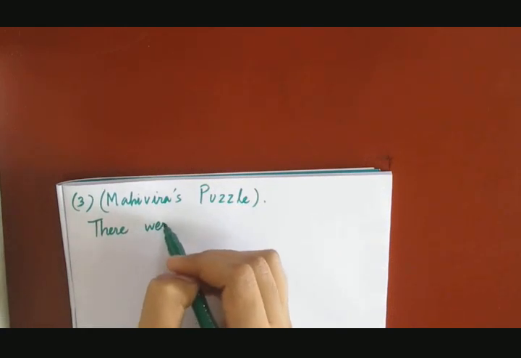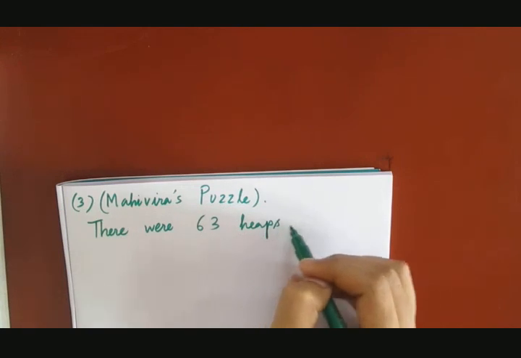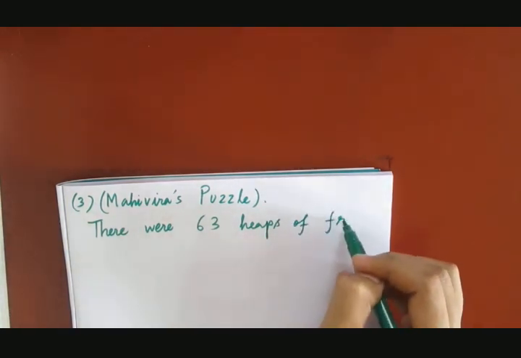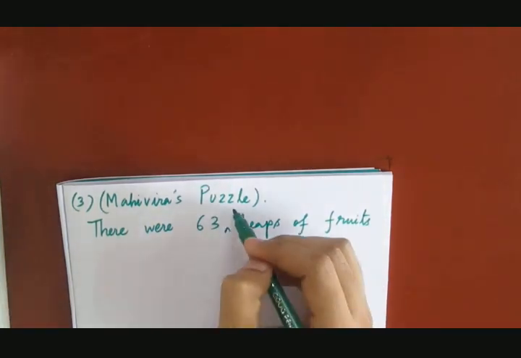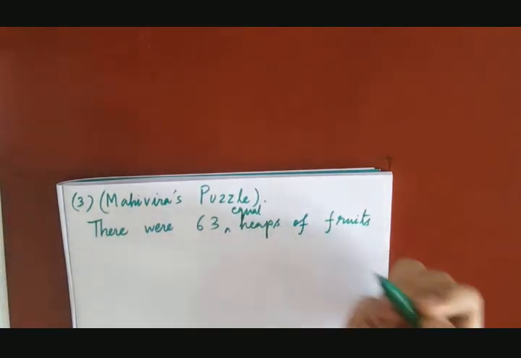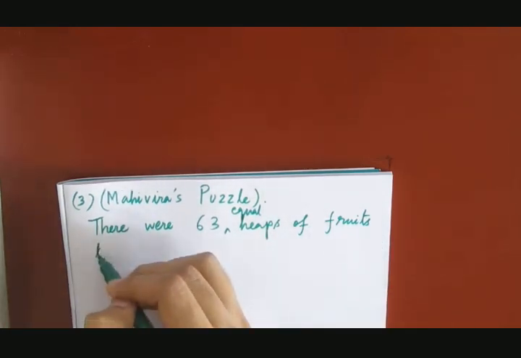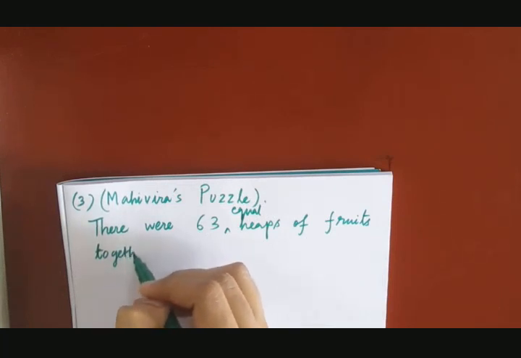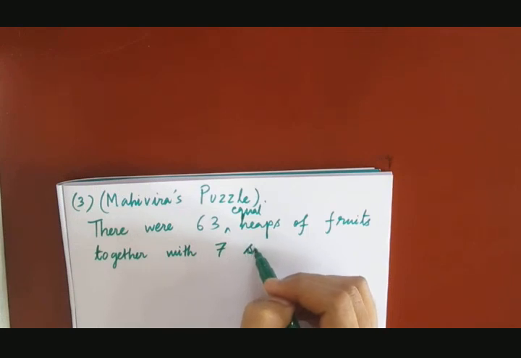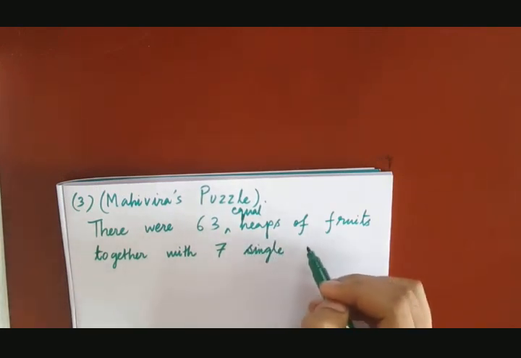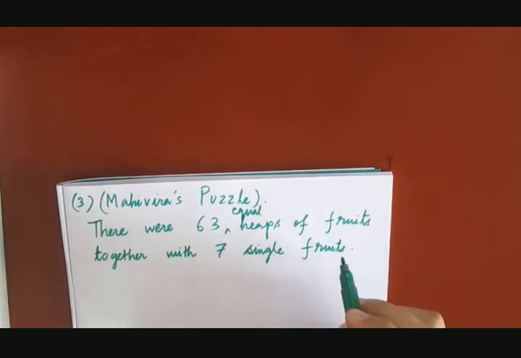There were 63 equal heaps of fruits together with 7 single fruits.